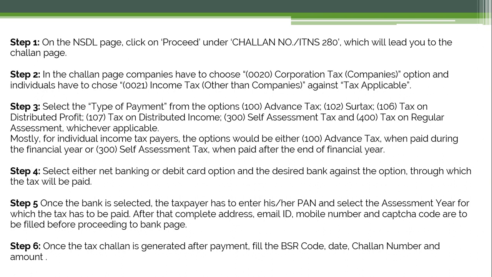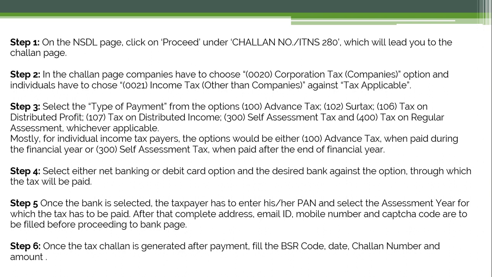Now select either the net banking or debit card option and the desired bank through which the tax will be paid. Whatever mode you have available, you can select on that particular page. Once the bank is selected, the taxpayer has to enter his or her PAN and select the assessment year for which the tax has to be paid. After that, complete your address, email ID, mobile number and the CAPTCHA code before proceeding to the bank page.